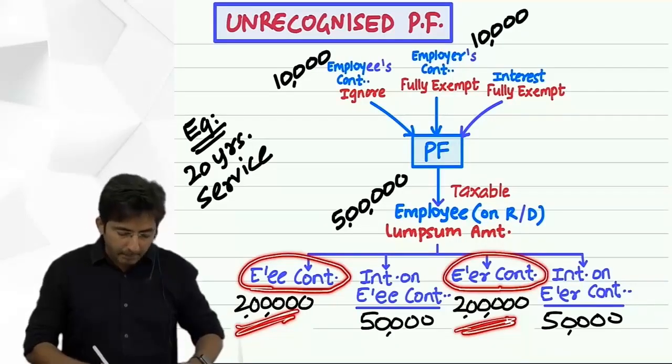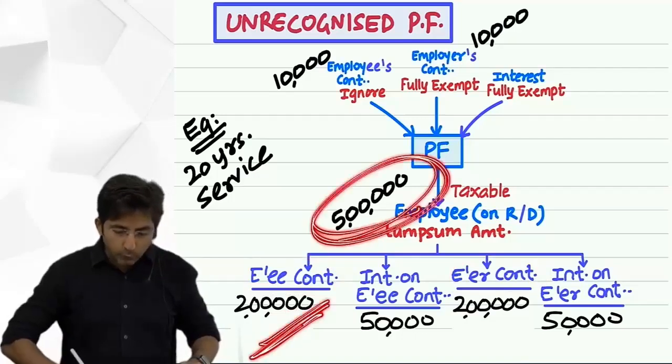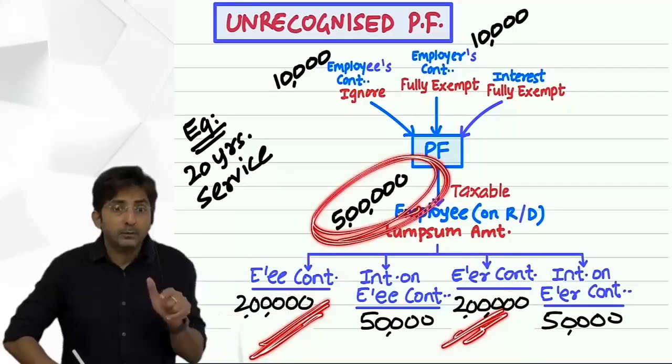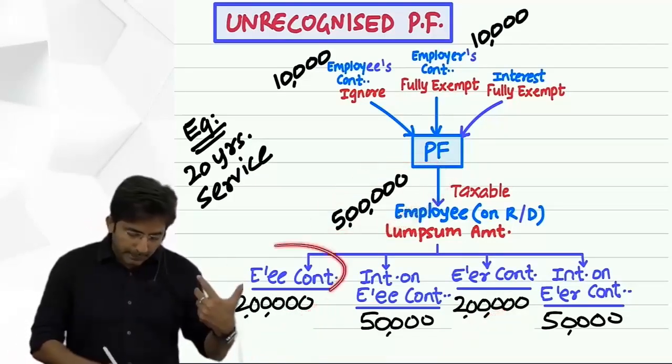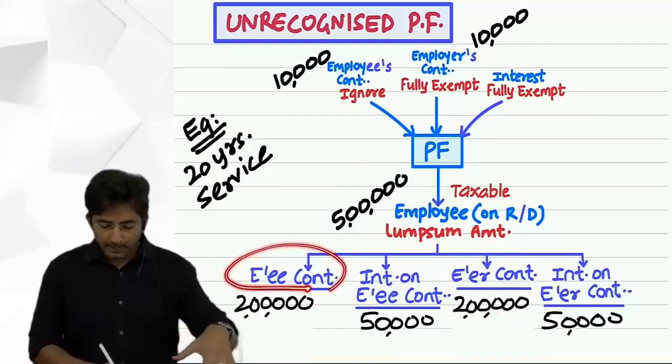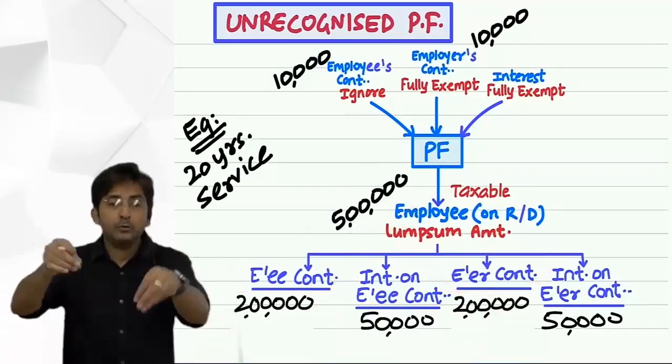See, in my example, you received 5 lakhs, whereas you contributed 2 plus 2, 4 lakhs only. So interest was 1 lakh, and half of that pertains to employee savings, and half pertains to employer savings.